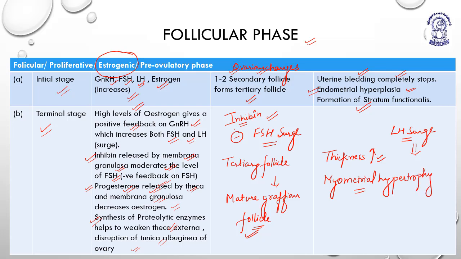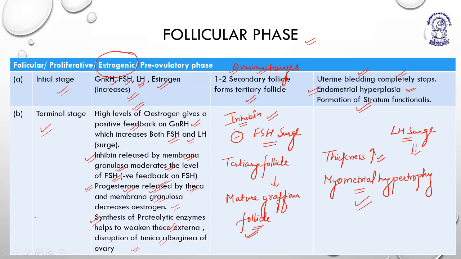Previously it was a complete cellular division which was leading to hyperplasia, increase in number. Right now the numbers are reaching their limits, and they just want to hypertrophize, to increase their size, right? So it is myometrial hypertrophy. So these are the changes which actually occur in the follicular phase, that is the pre-ovulatory phase or the proliferative phase.